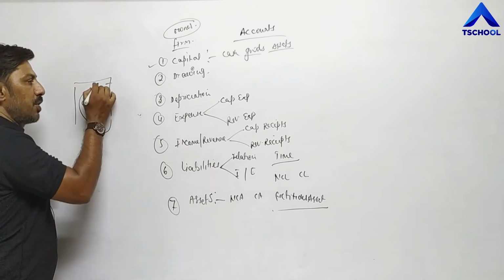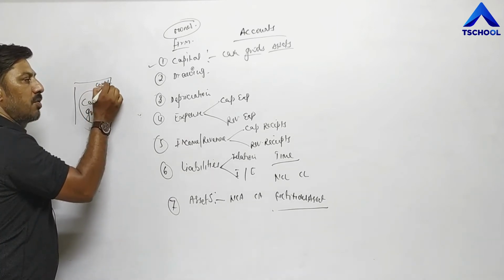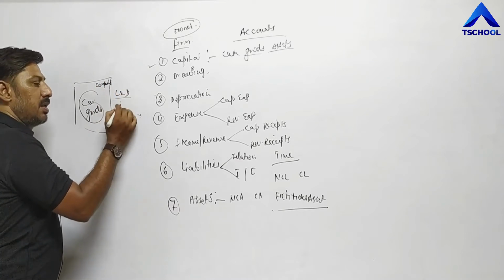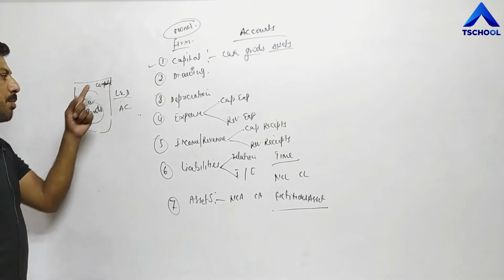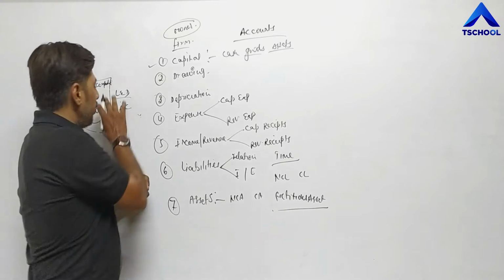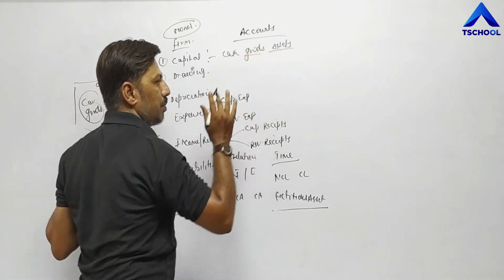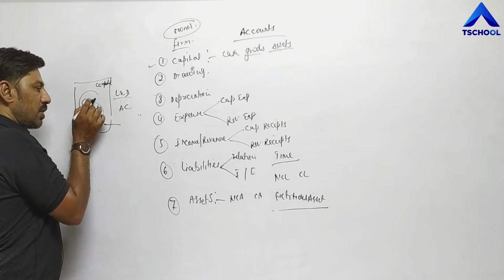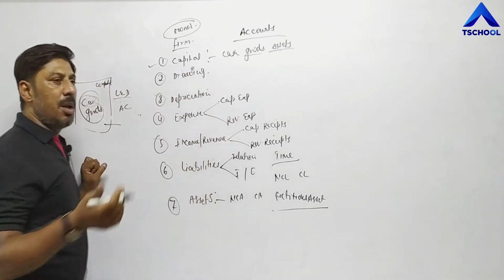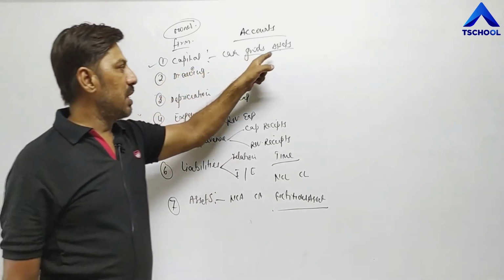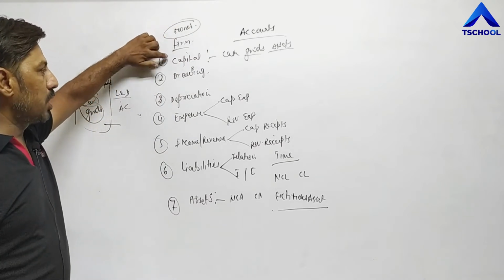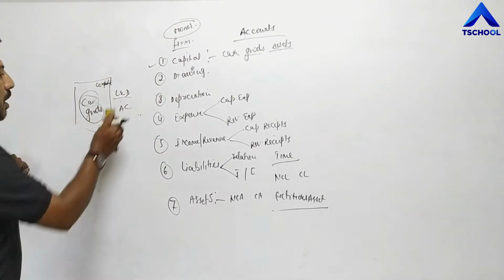For example, a computer you have kept in the office, again LED, then AC also, then this computer, LED, AC or any other things will come under the category of assets. But for selling and purchase of car, the car becomes goods. So goods means the thing, the asset for which we are doing business. So cash, goods, asset brought or invested by owner into the firm is called capital. Once again I am reminding you.